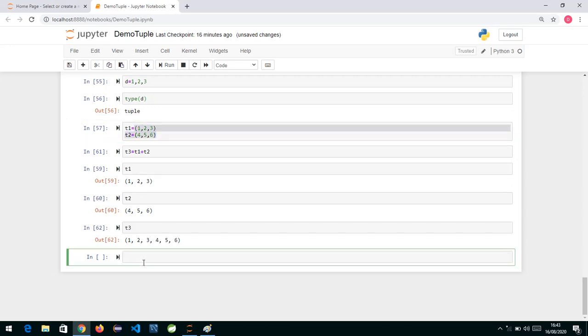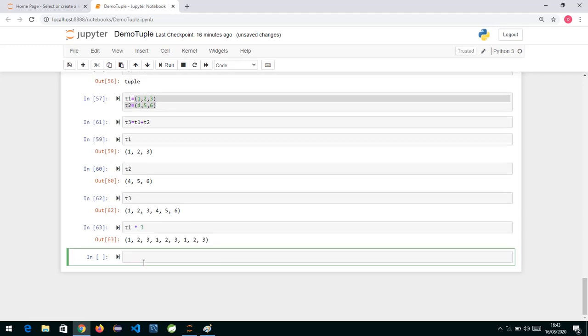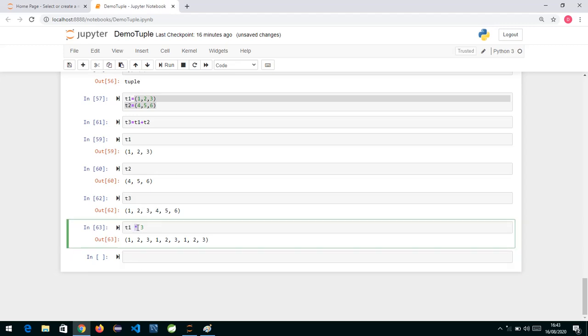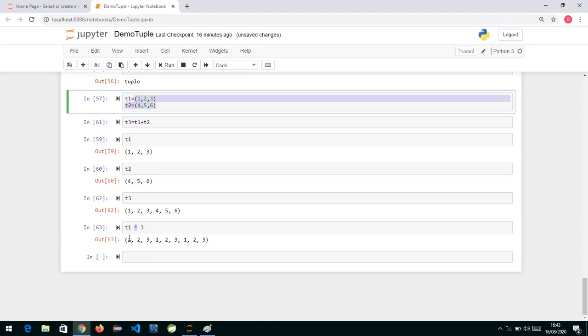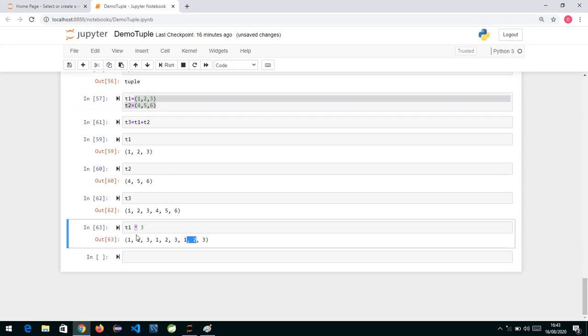Similarly, if I write t1 into 3, so can we use the multiplication operator over here? What is the use of multiplication? It is basically the replication operator. If you see, the original tuple had contents 1, 2, 3, so 1 2 3, 1 2 3 and 1 2 3. So this tuple has replicated itself 3 times. So the plus operator will do concatenation, and the star operator will do replication.